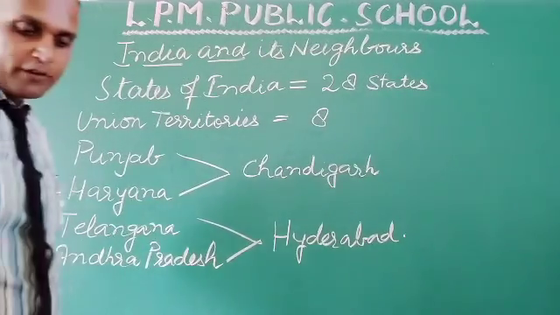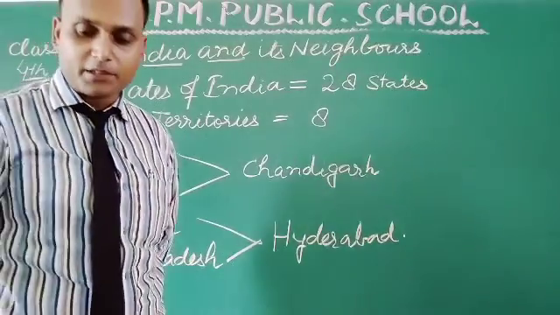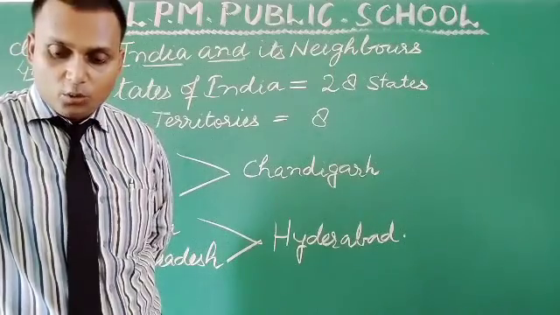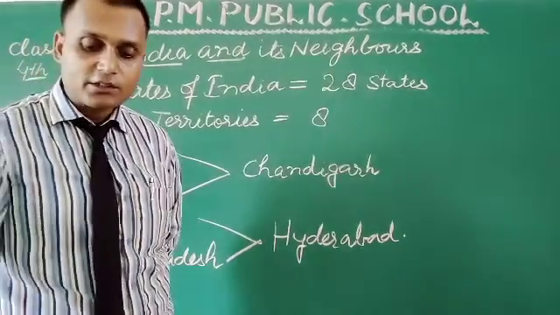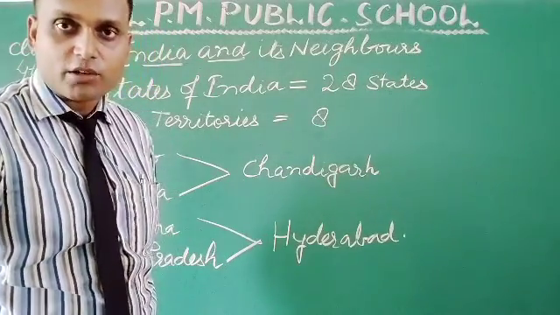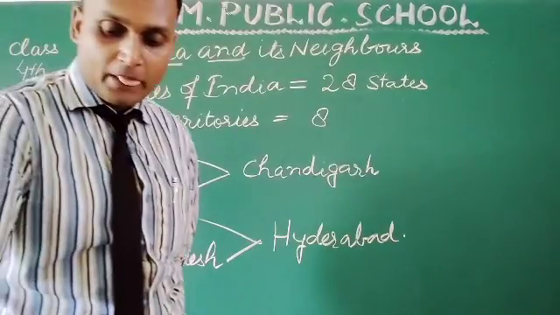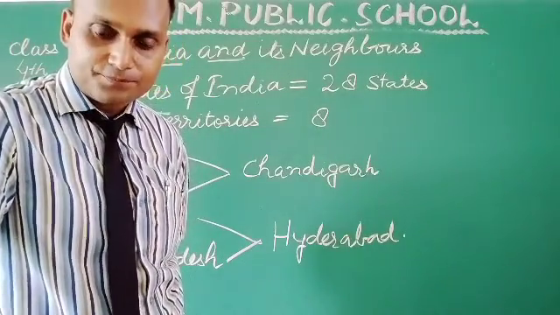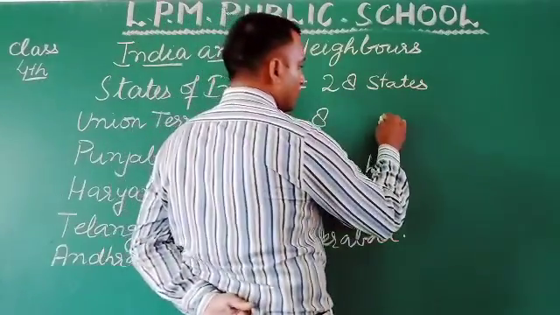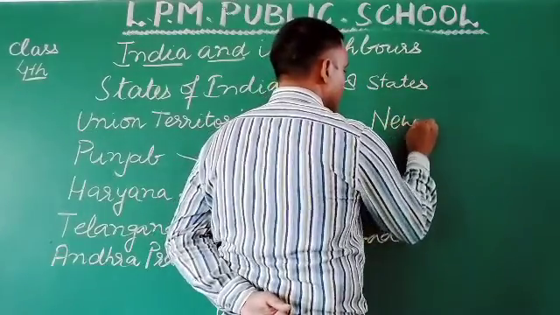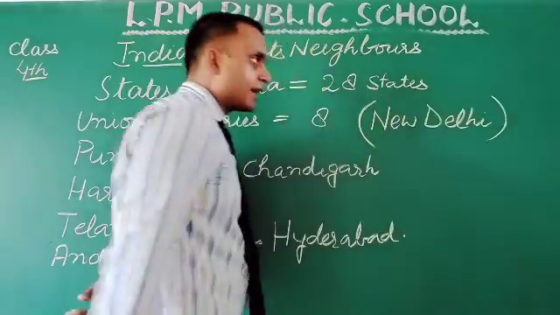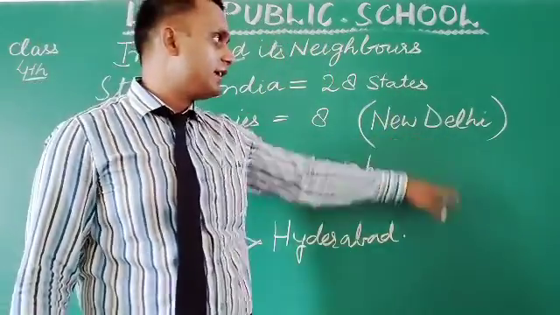Now I have provided you the states' names and their capitals. So the fourth question is the capitals of Nagaland, Goa, Uttarakhand, Jharkhand, Sikkim, Kerala, Gujarat and Arunachal Pradesh. You can find the names from this PDF list. After that, what is the capital of India? Capital of India is New Delhi.